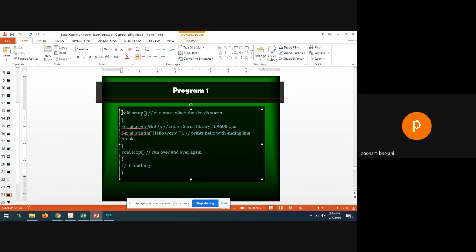So let me copy this program. You understood this program, right? I have written only in the setup function. In the loop, I have said do nothing. I don't want to do anything in the loop. Actually, this is a comment, do nothing. You can keep it blank also, no problem.